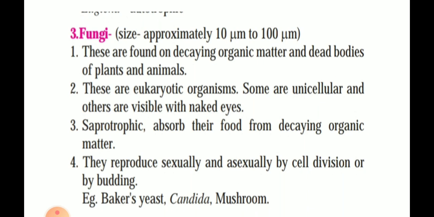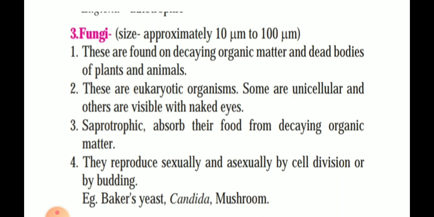Naked eyes means eyes without any device, just your eyes, as you see all other things around you. Saprotrophic means they have the habit of absorbing decaying organic food. They grow on decaying organic substance and absorb from there.